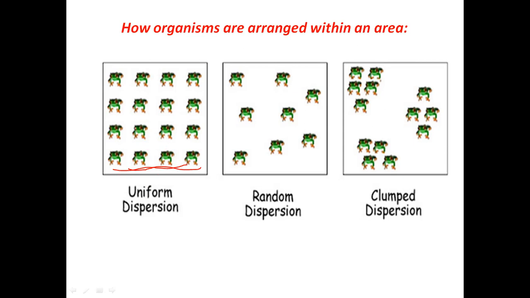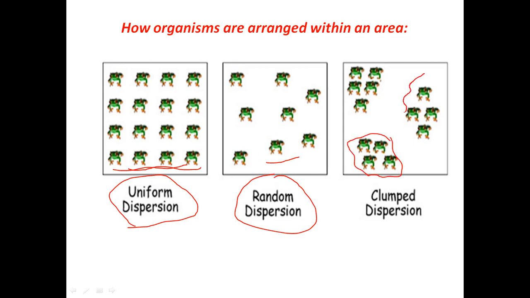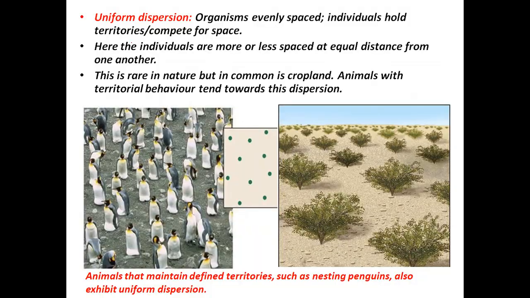Organisms in a population can be distributed uniformly or evenly like this. If individuals are distributed in this pattern, you call it uniform dispersion. If the individuals are distributed randomly like this, it is called random dispersion. Or if the individuals are found in groups or clusters like this, you will call it clumped dispersion. Let's discuss them one by one.